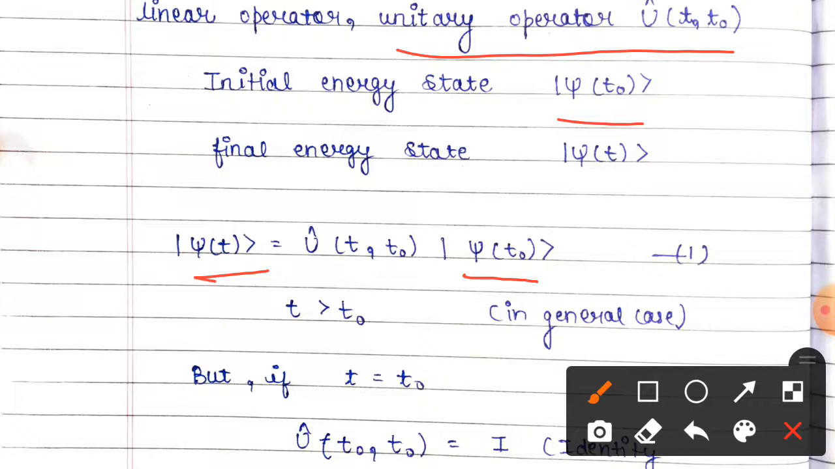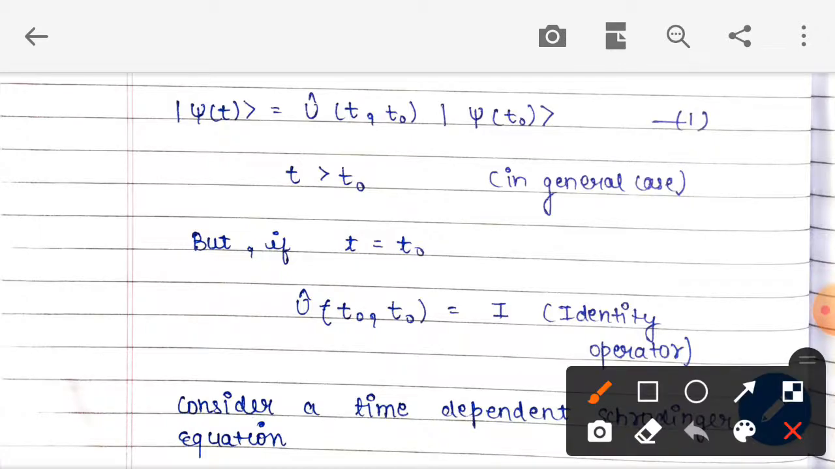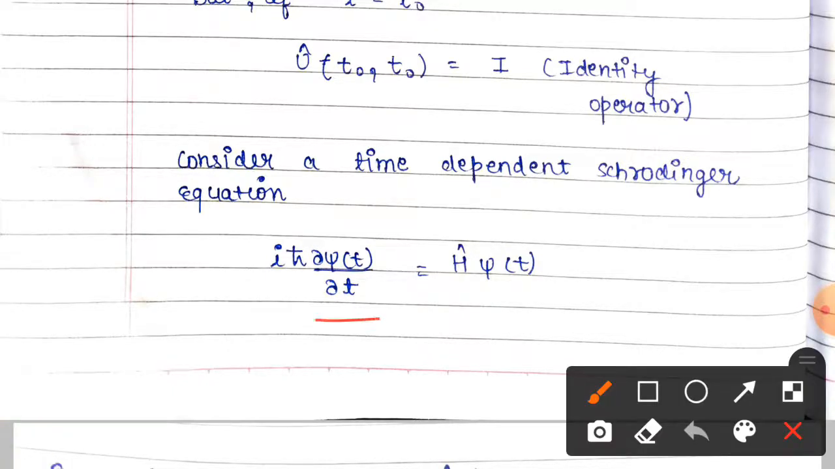And if we say that our initial and final times are equal, then the unitary operator is equal to the identity operator. Okay, now we consider the time dependent Schrodinger equation and substitute the values of psi in that equation.